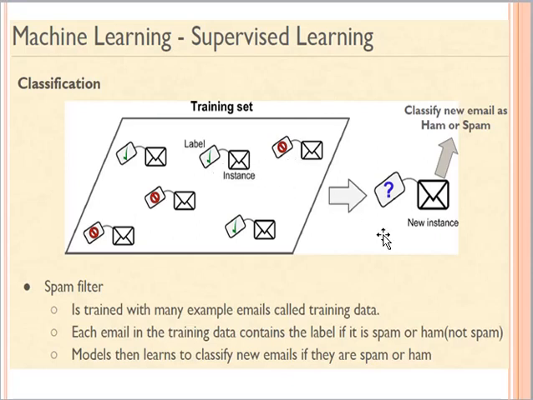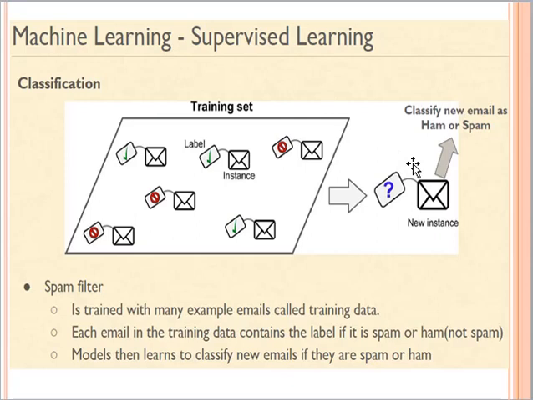Then when I provide it a new instance, a new sample or a new email which has not been seen by my algorithm, based on this training it will be able to classify this new email as either spam or ham.